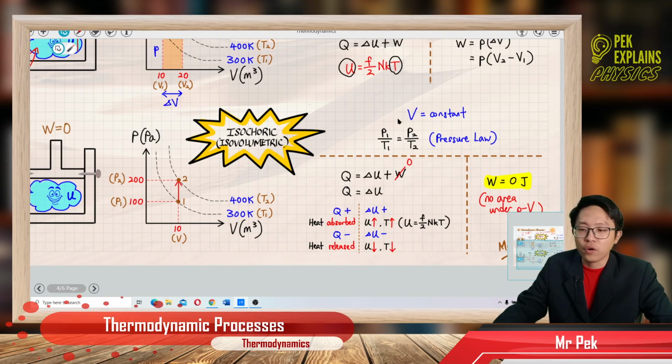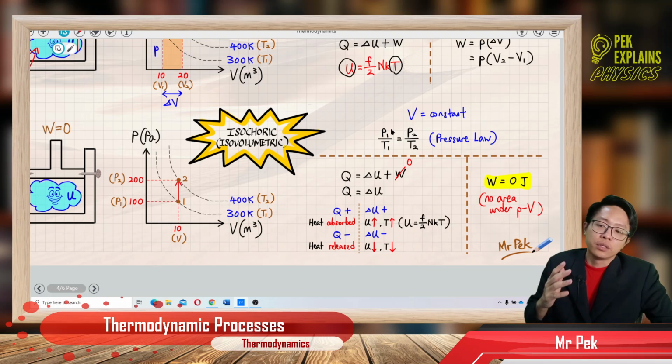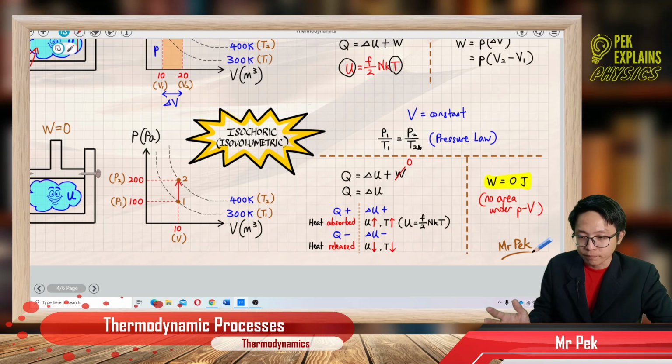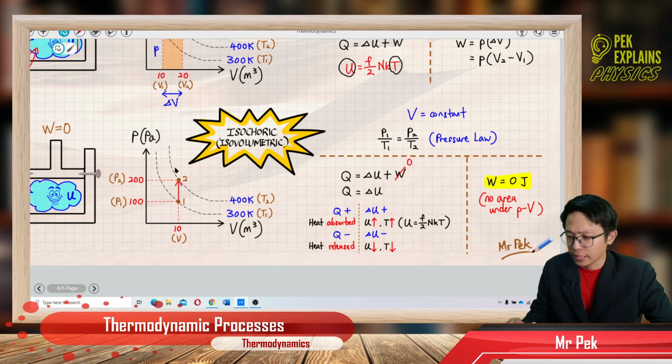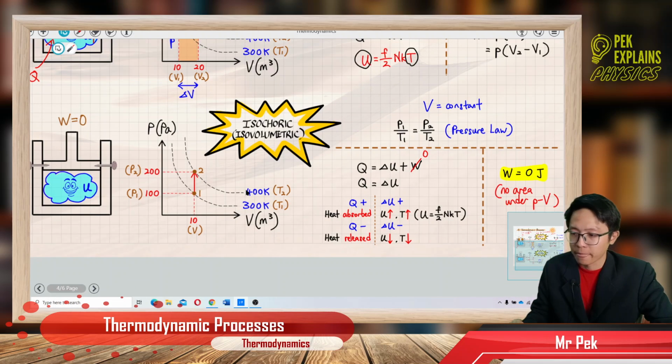So if volume is constant, the pressure and temperature will change. This is the pressure law. We have P1 over T1 equal to P2 over T2. So that means when the temperature of the gas increases, the pressure will increase also. Let us look at the graph, the PV graph.